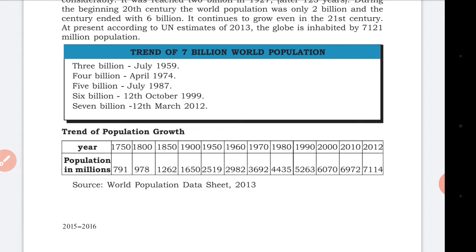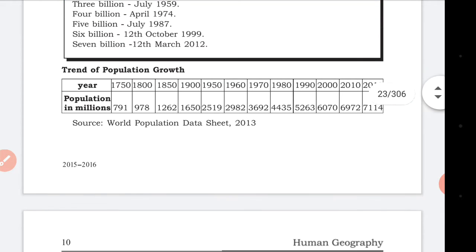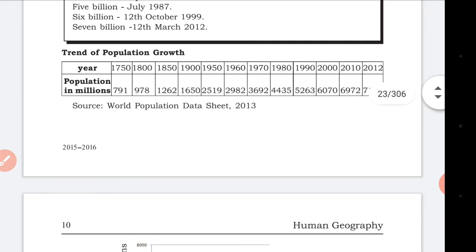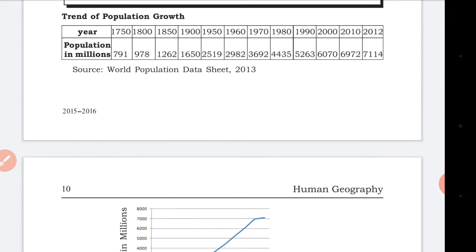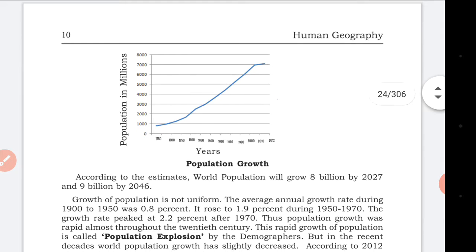Year-end population in millions. In 1750 it was 791 million, 1800 it was 978, 1850 it was 1262, 1900 it was 1650, 1950 it was 2519, 1960 it was 2982, 1970 it was 3692, 1980 it was 4435, 1990 it was 5263, 2000 it was 6070, and 2010 it was 6972, to 2012 it was 7114. So we are seeing this in the graph.